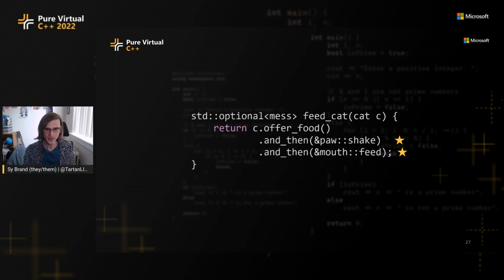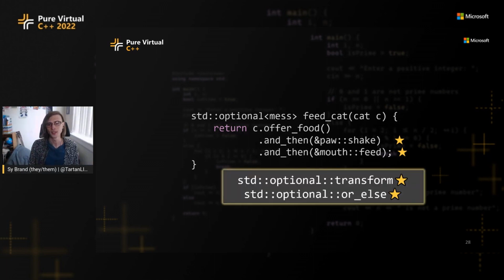This comes with a few things. There's and_then, which allows you to compose functions which return optionals, just essentially crushing them together. And if at any point something returns nullopt, then the whole thing is just going to return nullopt, and the rest isn't going to happen.